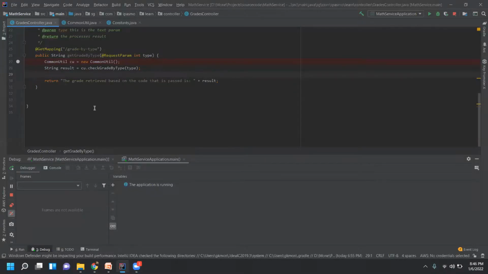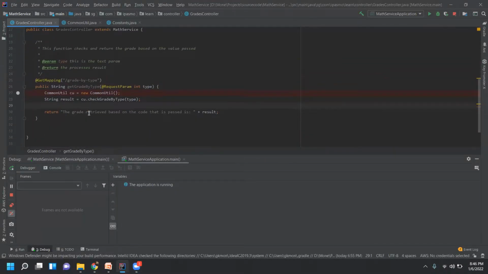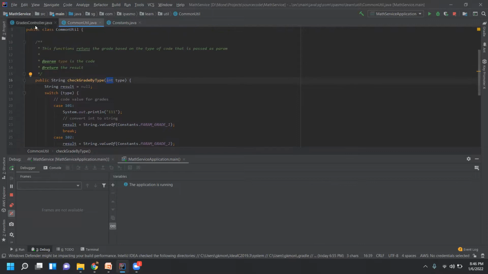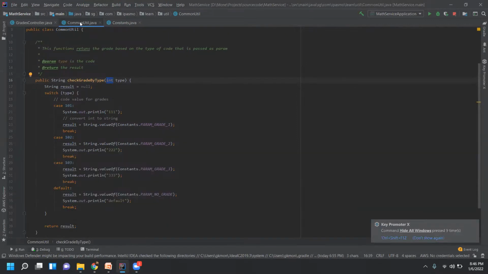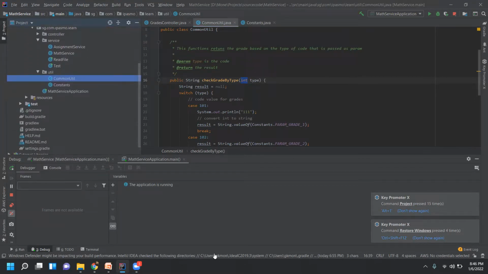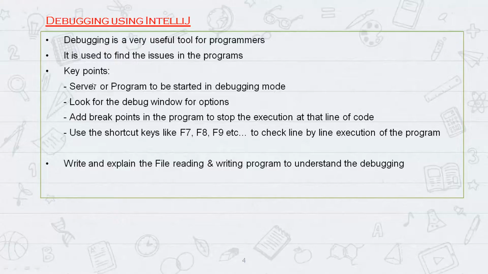What we did just now, right? This is the real-time implementation. I do this every day. So that's why I wanted to give you a feel of how a real-time program looks. You see, I wrote the controller and then I wrote the common util function and then we implemented it. We use this regularly, right? Fine. So we are done with the debugging and other things.